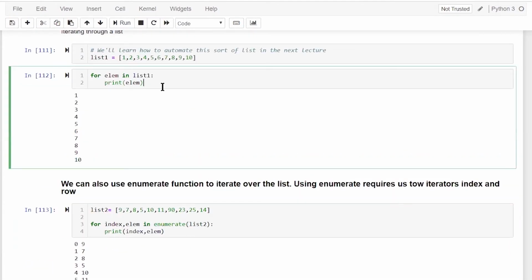So the for statement is very simple. Two keywords are there, and the iterator, which is the thing you want to repeat over a particular set of objects. Here I have a list, so I do for element in list, and I simply carry out whatever task I need to do.